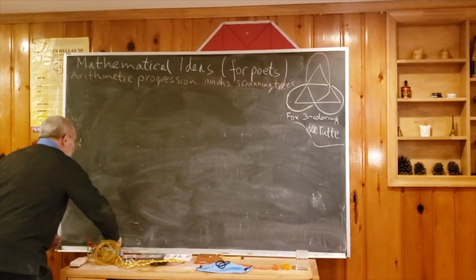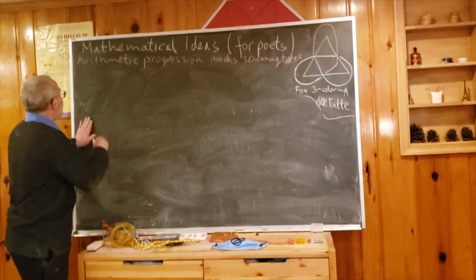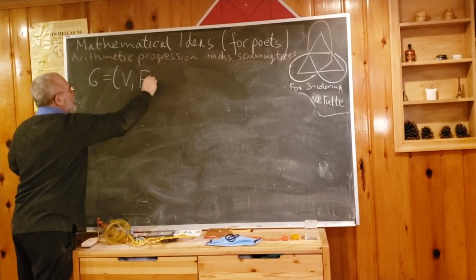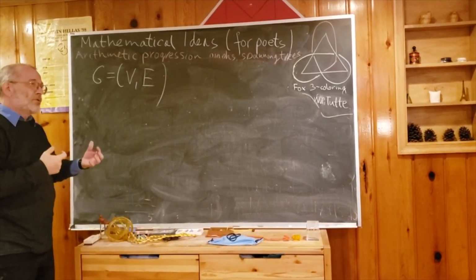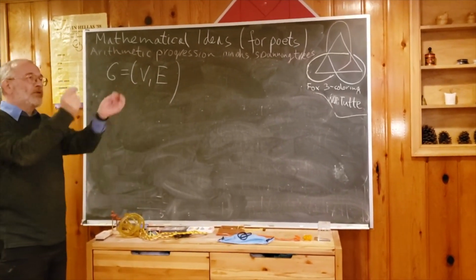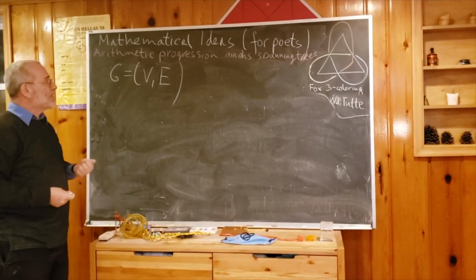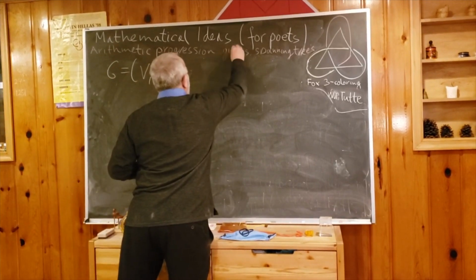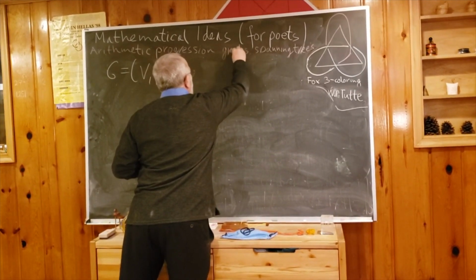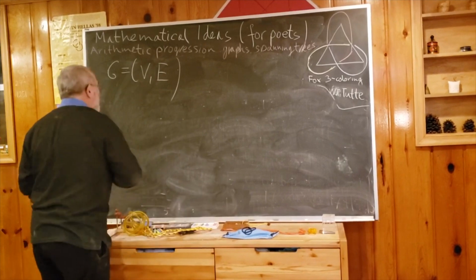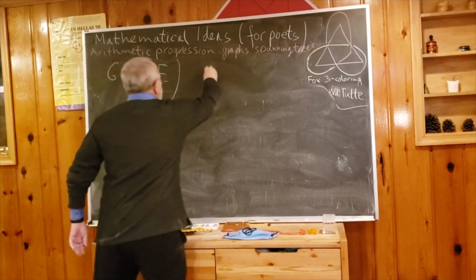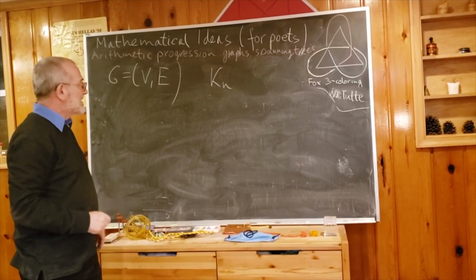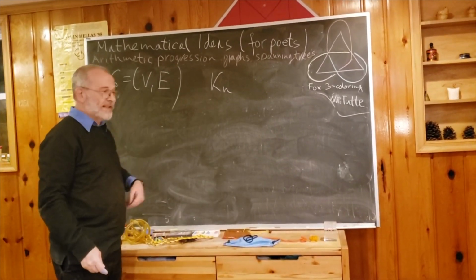So just to recall, what is a graph? A graph has vertices and edges. Every edge has either 2 endpoints in vertices or maybe is a loop with 1. But I would like to make our application in a very specific graph. The specific graph is called Kn, the complete graph on n vertices. It's from German, so it is K, not C.